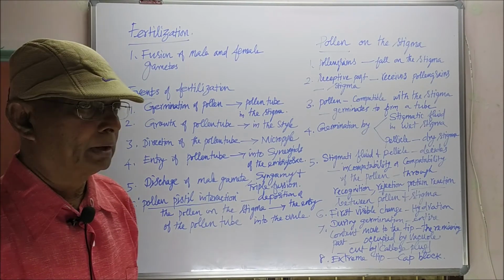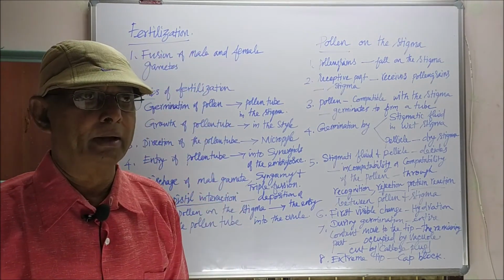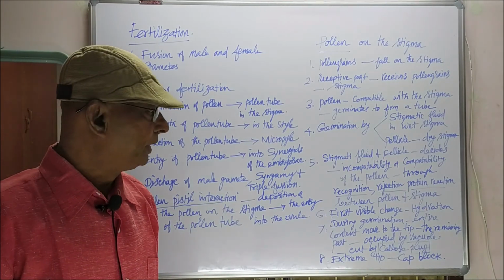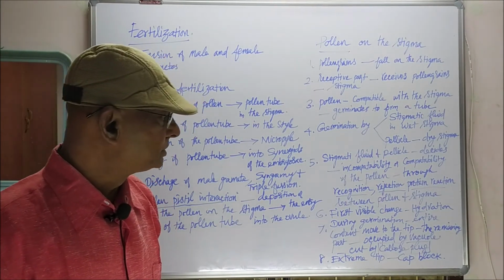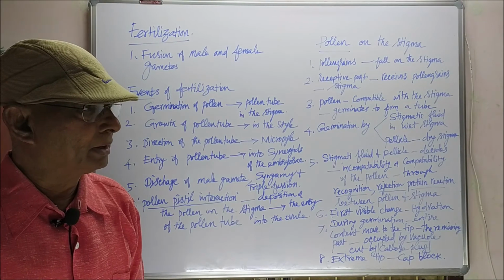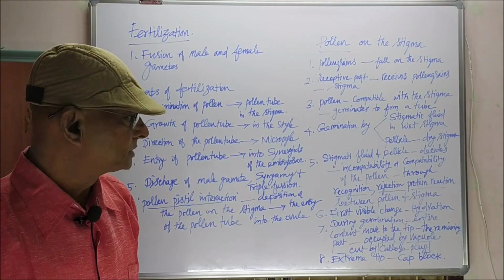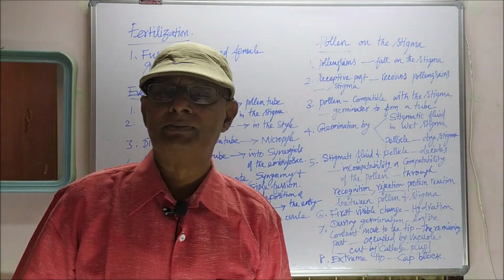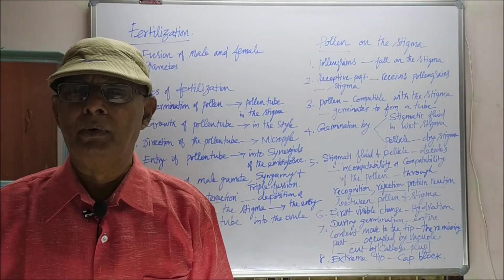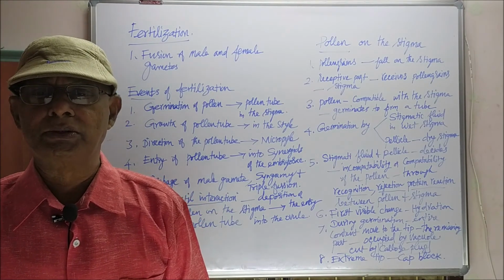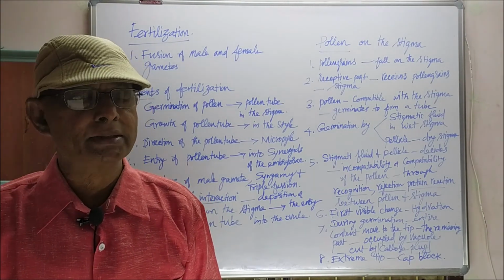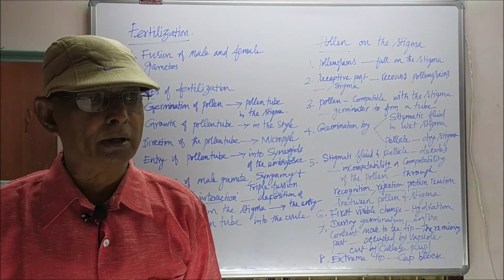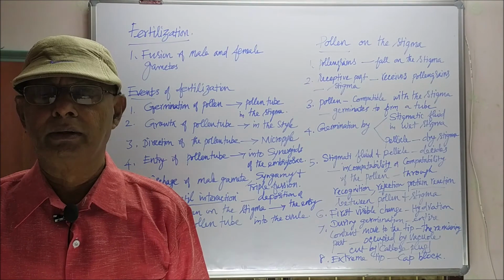The remaining part is occupied by a vacuole, and these two will be separated by a substance called callose plug. The callose plug is formed at the pollen tip to prevent the sperm cells from reaching the tip. It plays an important role in fertilization. Callose is a plant polysaccharide.